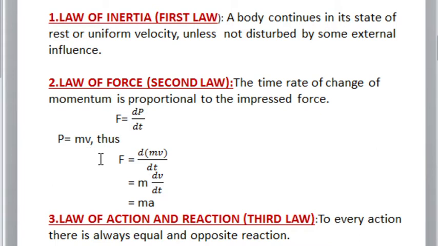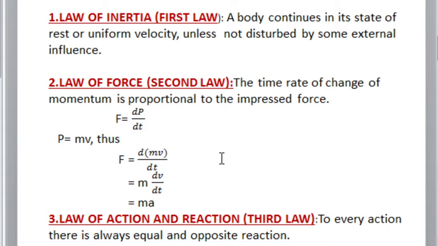I am substituting this p is equal to mv in the first equation. I get F is equal to d by dt of mv. I am taking mass m outside. Then I can write m into dv by dt. The rate of change of velocity is known as acceleration. So F is equal to ma. It is the mathematical representation of the second law of motion: F is equal to dp by dt and F is equal to ma.